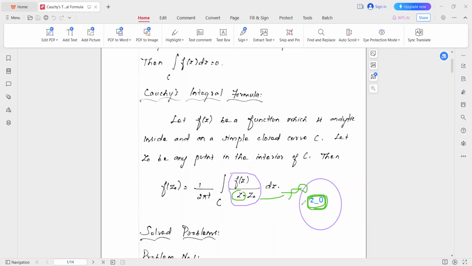If such a point exists, how do we find the integral value of f(z) over the simple closed curve C? This is Cauchy's integral formula.